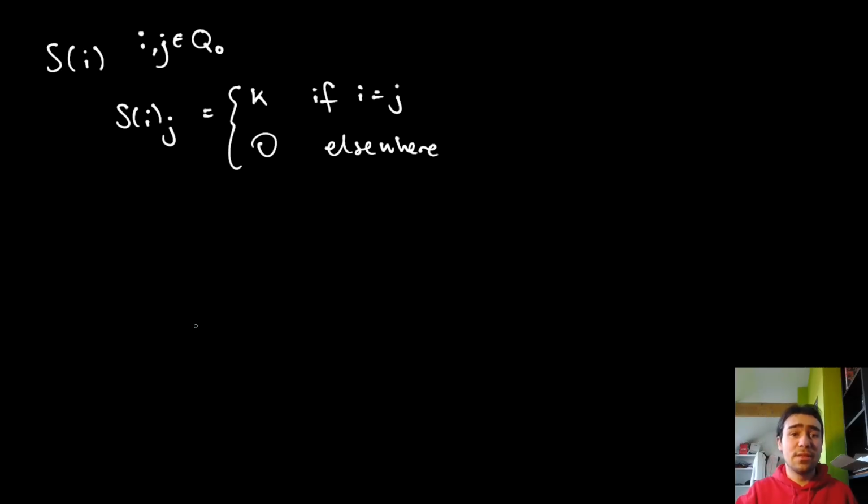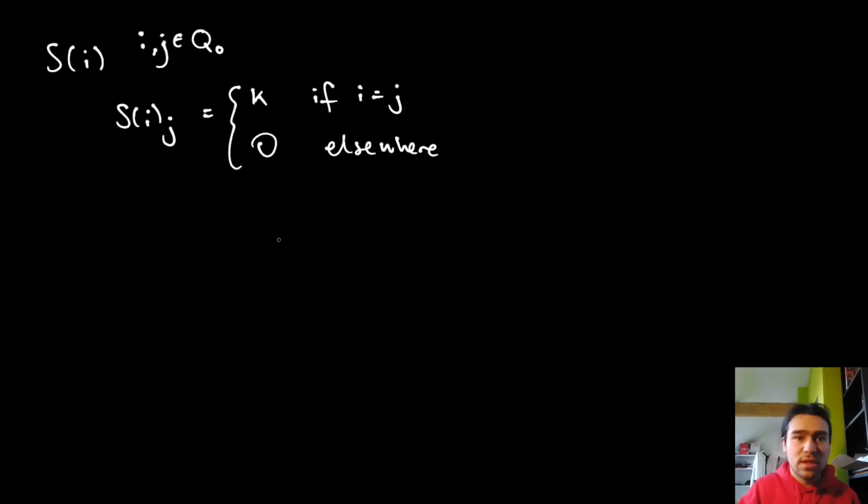The maps, well, we rarely even have any choice. Consider an arrow that starts in a vertex that isn't I. Then it starts from the zero space, so it can only be the zero map. And conversely, consider an arrow that ends in a vertex that isn't I. Then it ends in the zero space, so it can also only be the zero map.